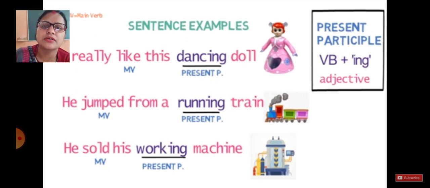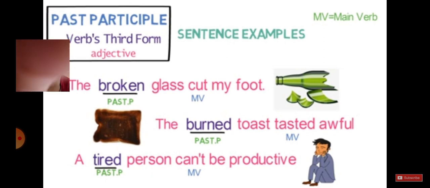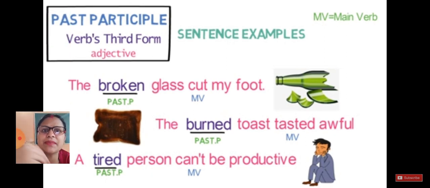He sold. Again, when we talk about sold, it's a past tense. But working machine, he sold his working machine. Working means it's still working. Working does not mean that it was worked at that time and now it's not working. It is still working. So this kind of word becomes our present participle. Now let's see about your past participle.